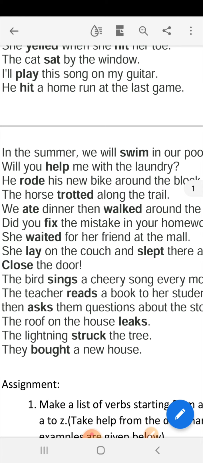Now, in the previous sentence, you have got new words, that is trotted and trail. Now, see students, this is an action word and it shows an action that the horse trotted. Trotted means to move. It is an action that shows movement. So, if you come across certain words which are new for you, please try to find the meaning of them. Just don't copy down the sentences.